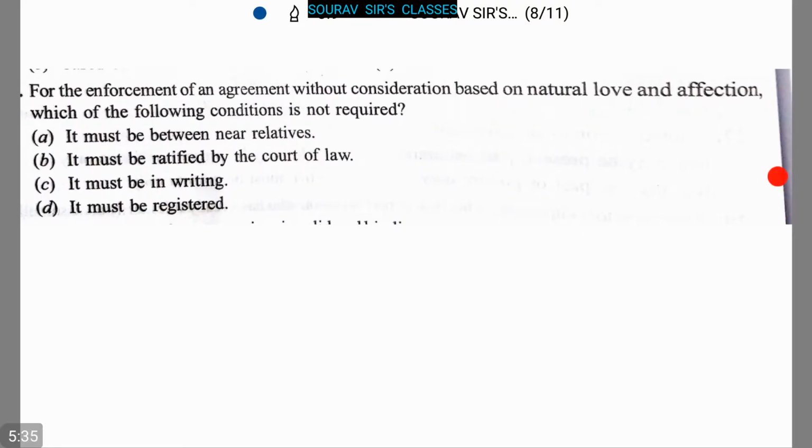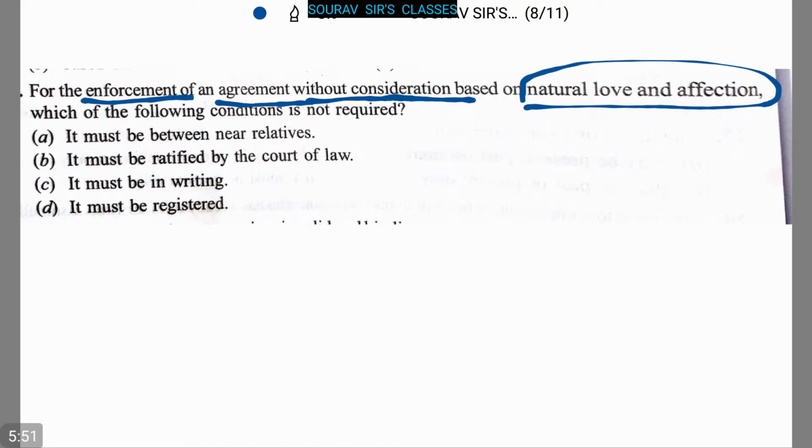Okay, now let's proceed to the next question, which is: for the enforcement of an agreement without consideration, based on natural love and affection, which of the following conditions is not required?